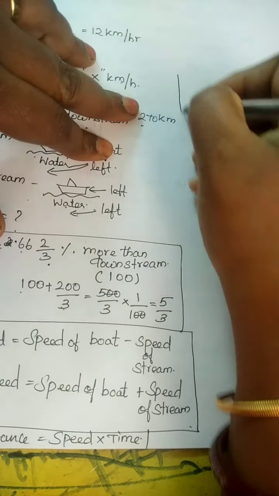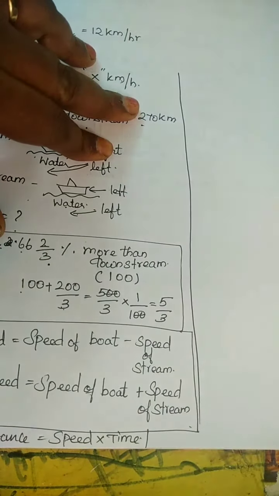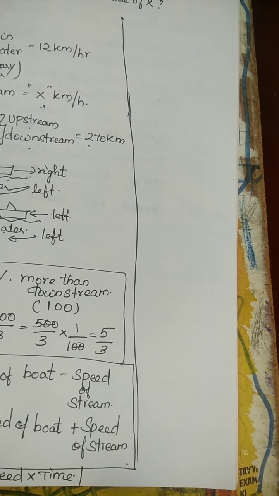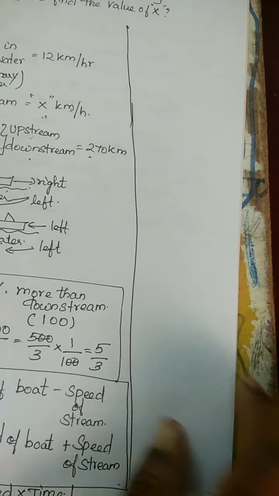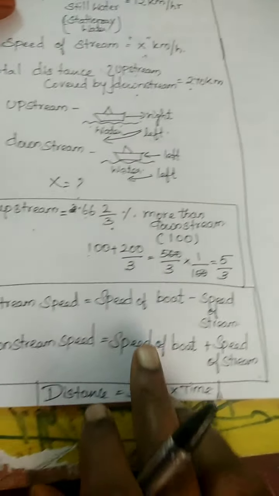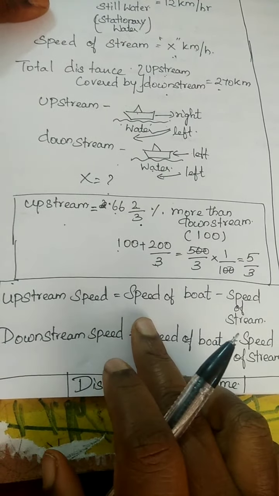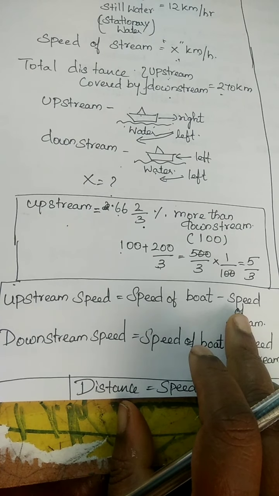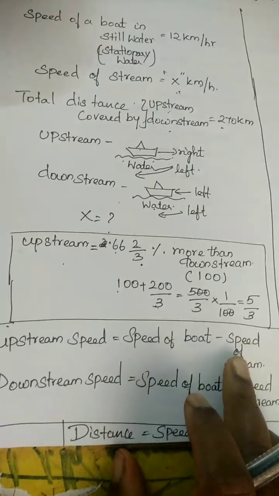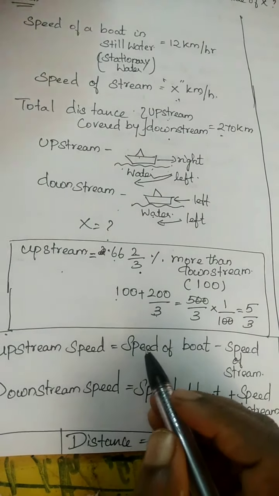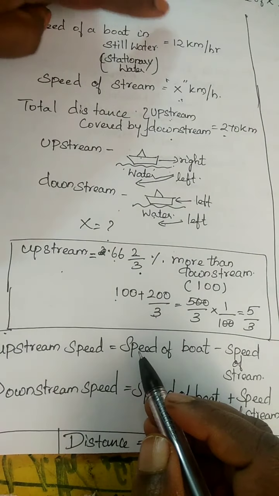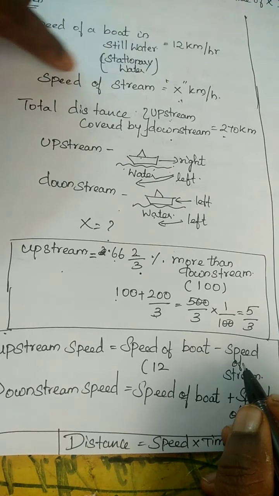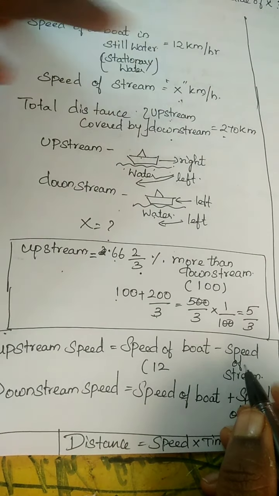So now we are going to substitute. From this formula we can say the speed of boat and speed of stream, which we already wrote in the given clues. Speed of boat in still water is 12 and speed of stream is x.